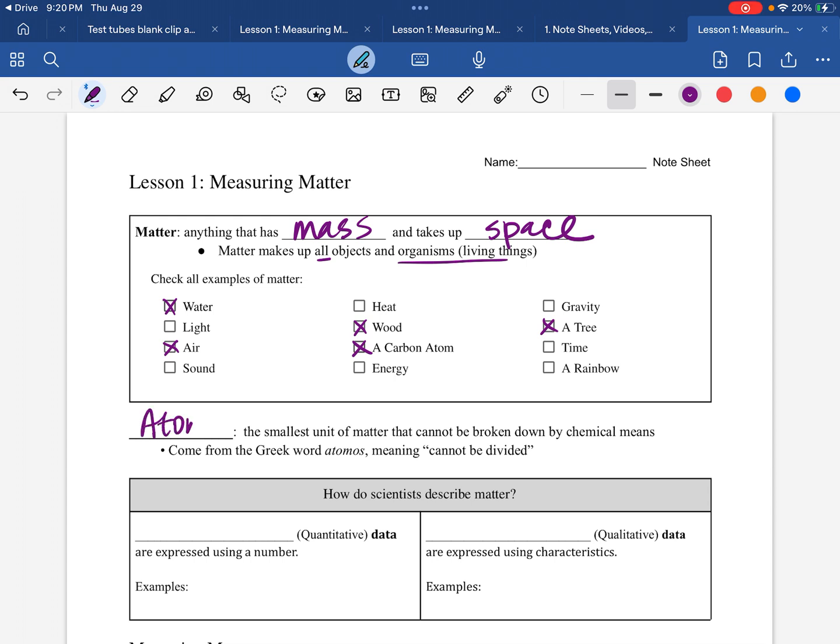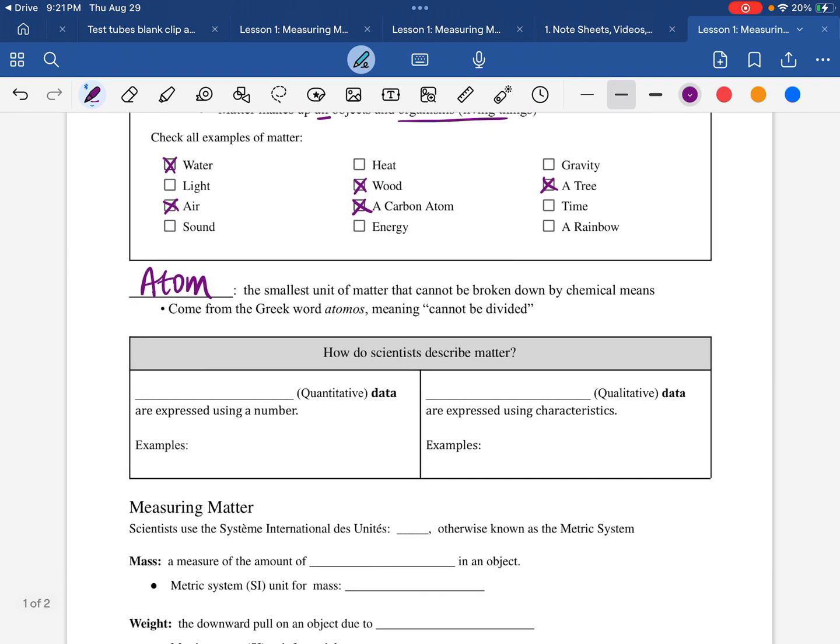An atom is the smallest unit of matter that cannot be broken down by chemical means. And we'll look more at that later in the semester. And that comes from the Greek word atomos, meaning cannot be divided.